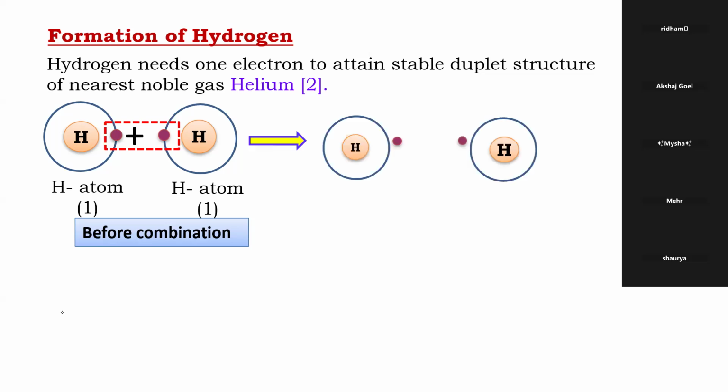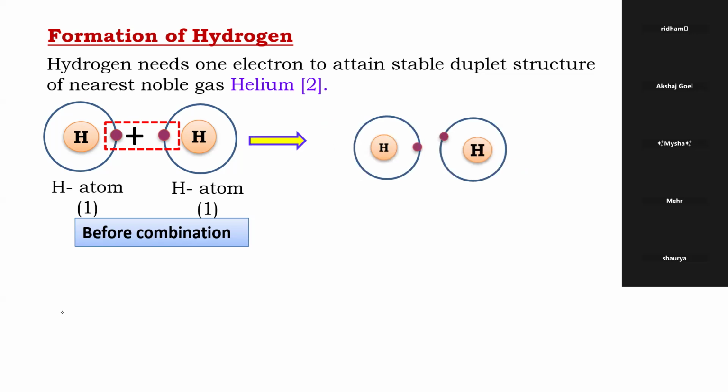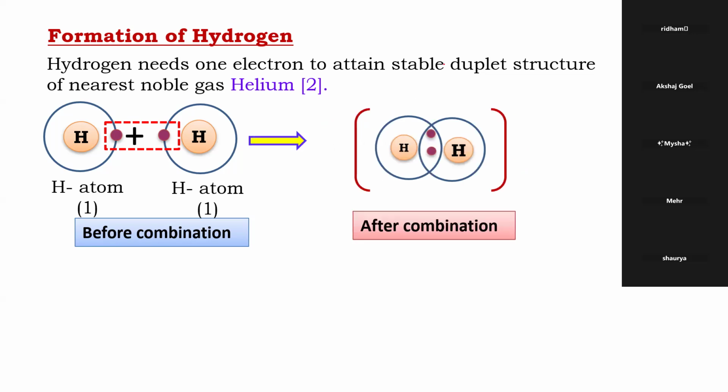Okay. So later on, beta, look how they are going sharing. Look, they have shared. How many electrons have they shared? One pair. Can you see this duplet is complete? This fellow's duplet is also complete.